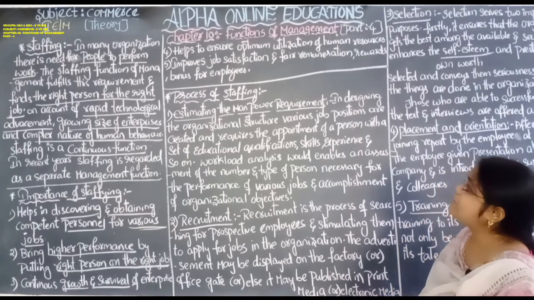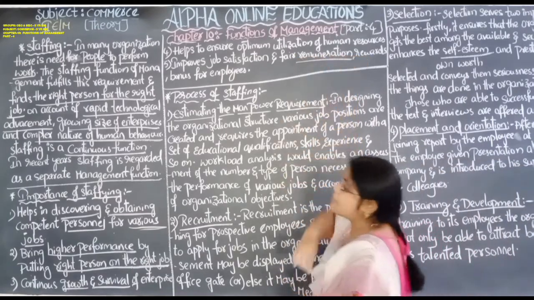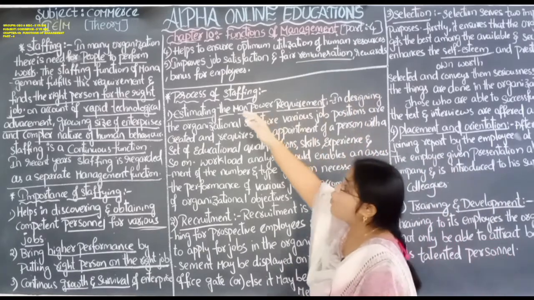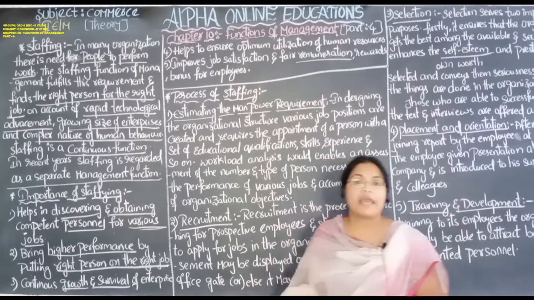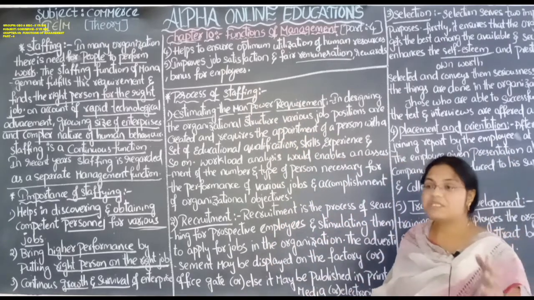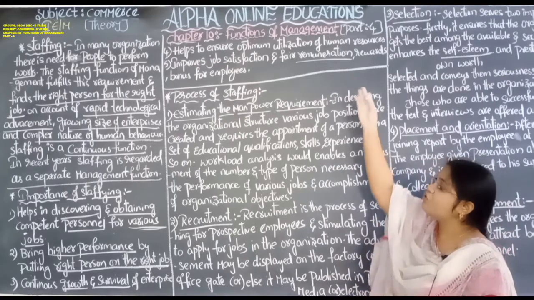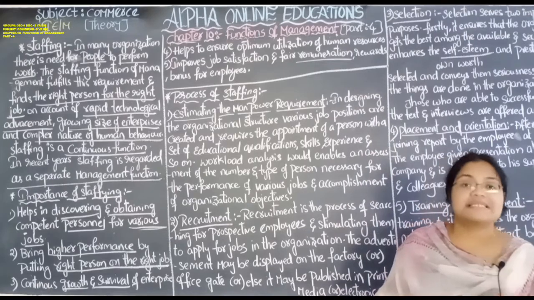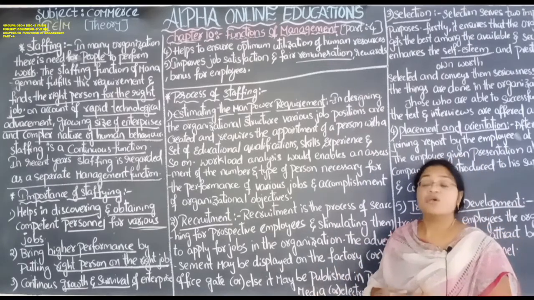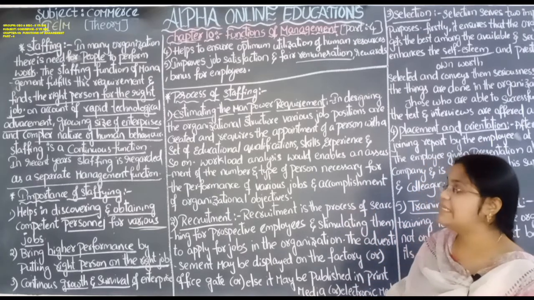Improves job satisfaction and fair remuneration. Remuneration means salary. Rewards, bonus for the employees. Okay, for the employees, what are they giving? Job satisfaction means good facilities and also good remuneration, bonus, rewards. If they do overtime, then overtime money is given. So these types of things are provided to the employees. That is staffing.